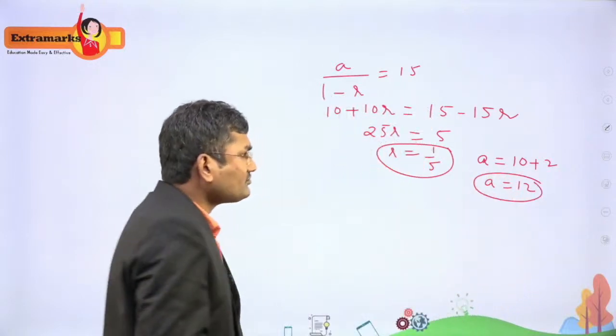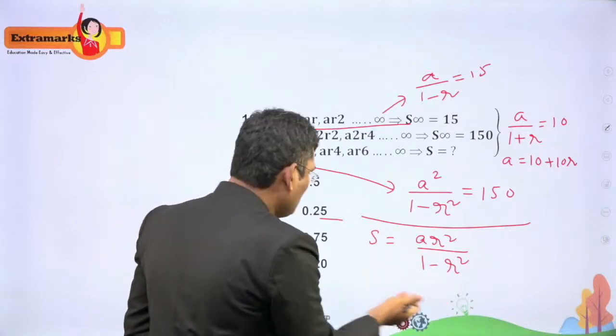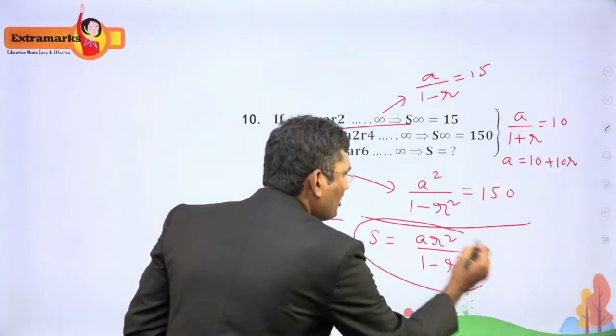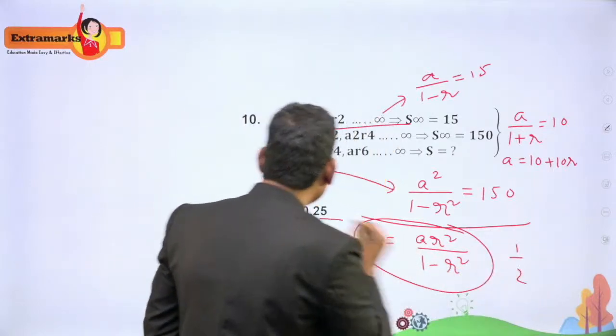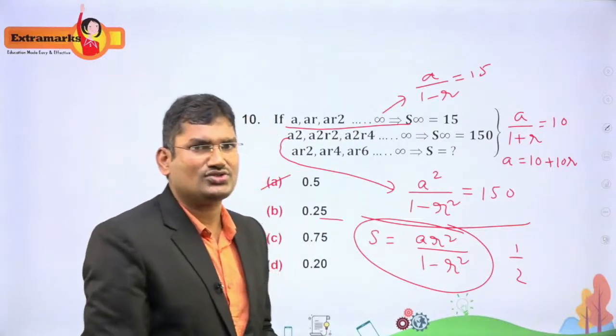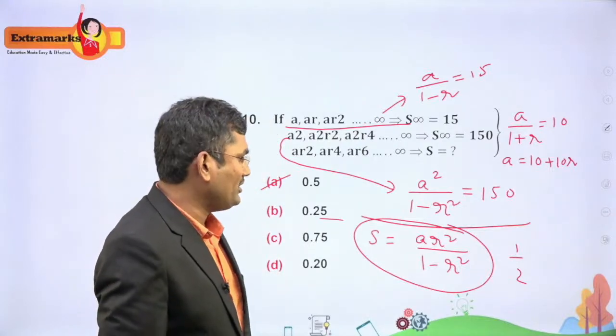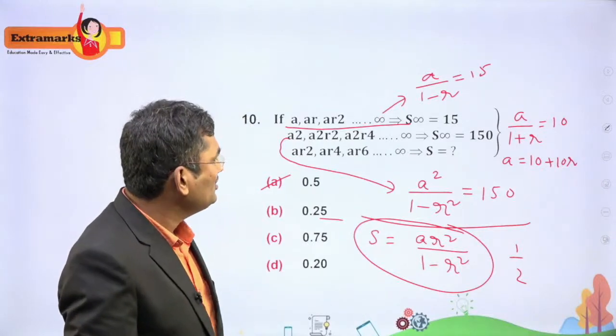So we got the values A and R, substitute here and you will get the answer. This is the simplified form of this. So the answer is 1 by 2, the first option. It's a very simple question based on a single formula, infinite GP: the first term divided by 1 minus common ratio, that is the formula, right?